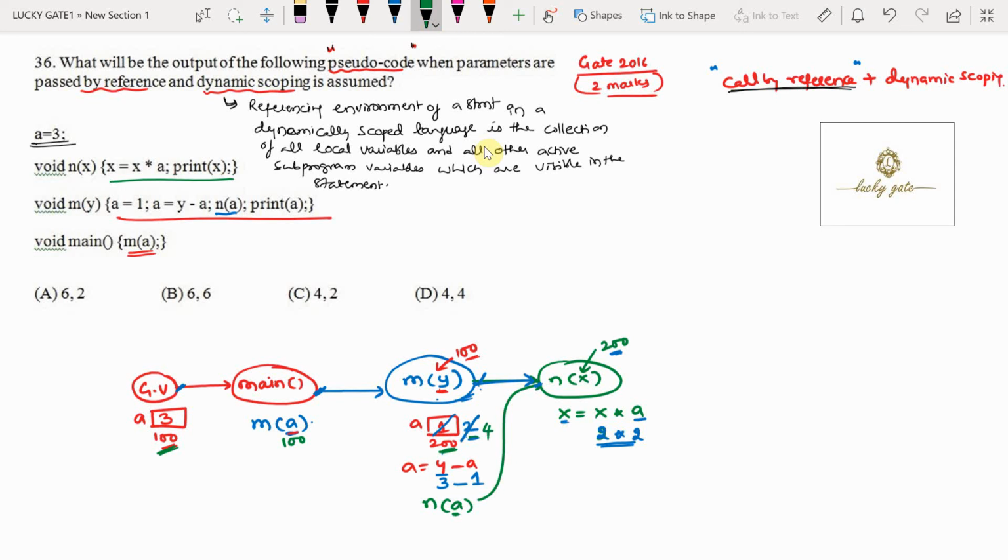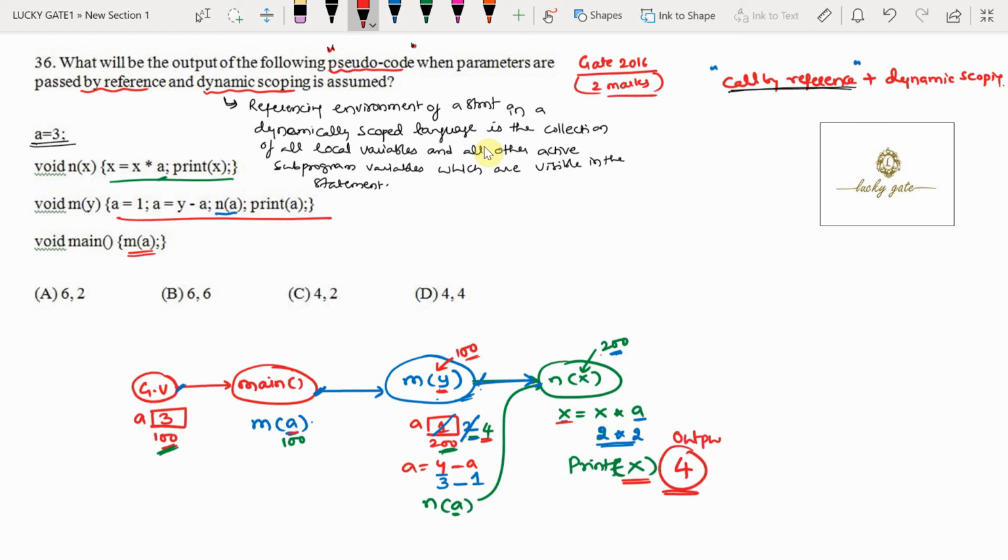After changing the value of A to 4, it is going to execute the print function. Printf, print the value of X. Now what is the value of X here, friends? The X value is 4 now. X is the 200 location. In the 200 location, what value is there? 4. So here it is going to print the output 4.